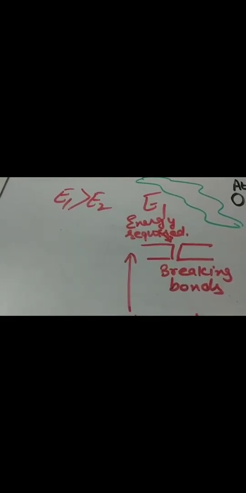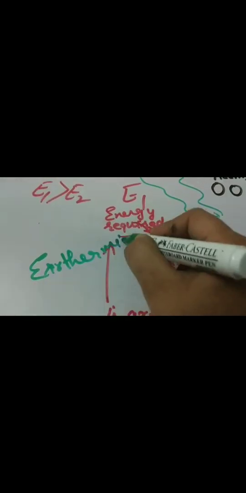When the energy given out in the formation of bonds is more than the energy used in breaking of the bonds, the surplus energy is evolved, and this process is known as exothermic. What is it known as? Exothermic.